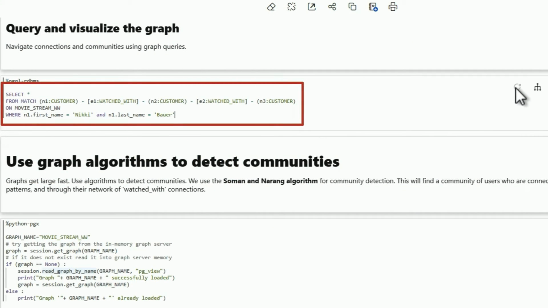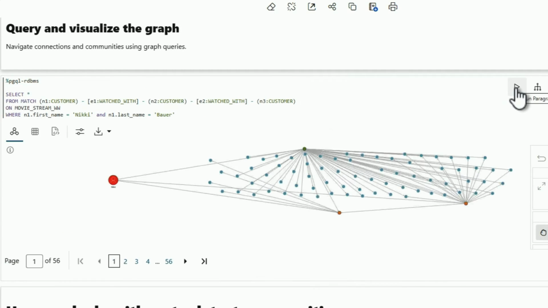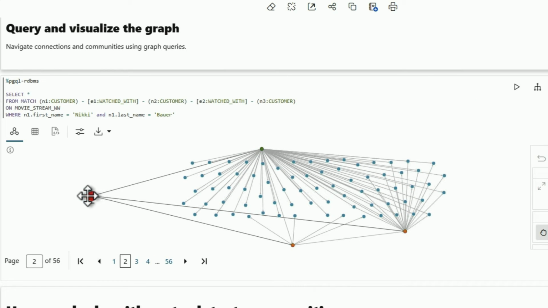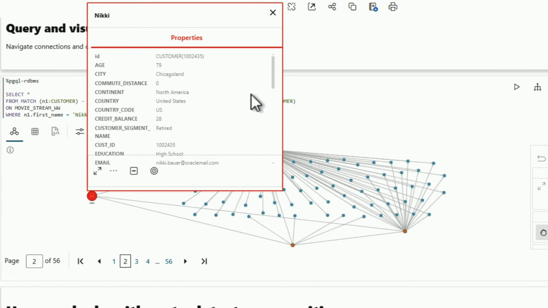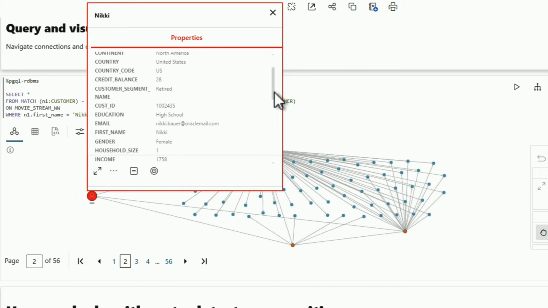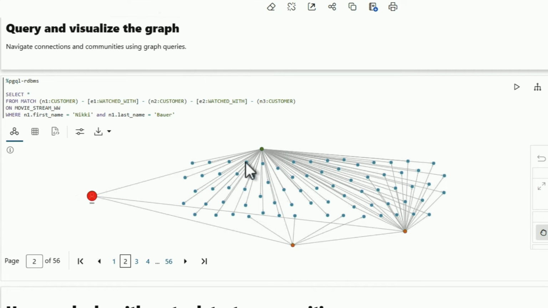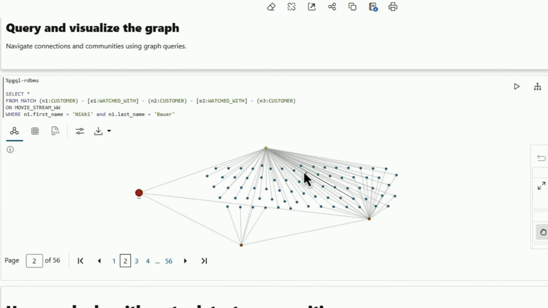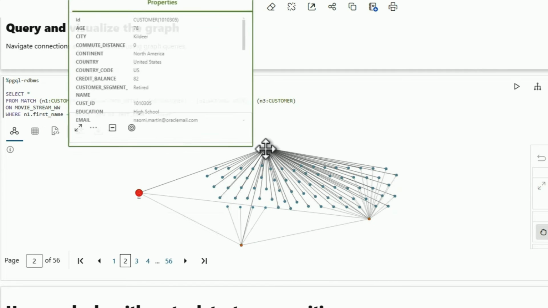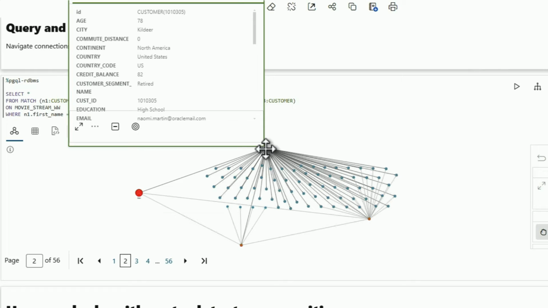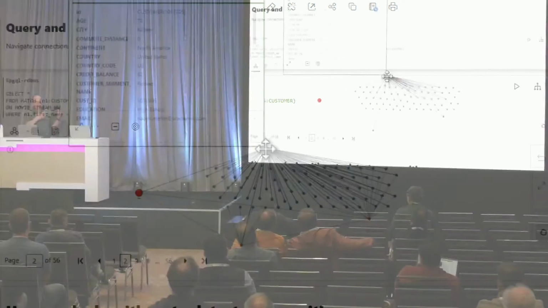And think about this. We're moving towards the creation of communities, right? If you look at this, you can see here's Nikki, and she's been involved with a few watch parties. But if you look at the top, we have, I think her name is Emily. Emily is someone who may be an influencer. You can see she's got a lot of connections to other people. So if I'm going to be reaching out to people, I'm going to want to reach out to people who are highly connected. I want to find who the leaders of this community are.